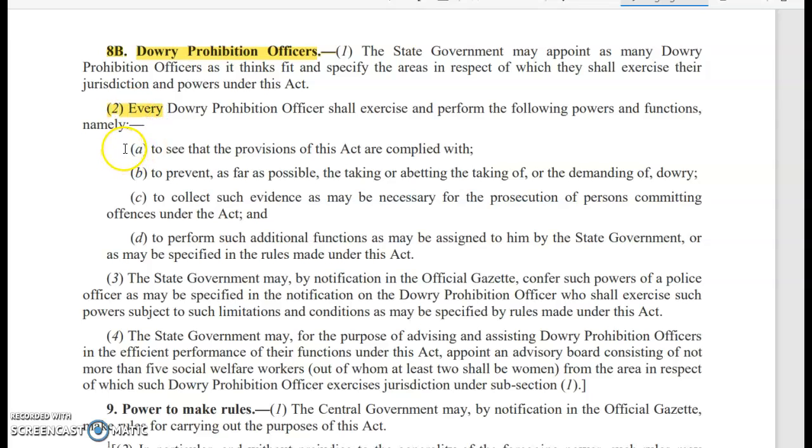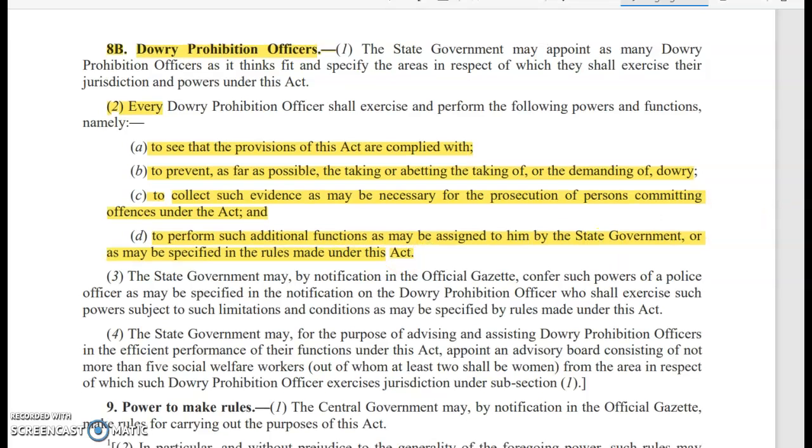Here they mentioned to see that the provisions of this act are complied with, to prevent as far as possible the taking or abetting the taking of or the demanding of dowry, and to collect such evidence as may be necessary for the prosecution of persons committing offences under this act, and to perform such additional functions as may be assigned to him by the state government or may be specified in the rules made under this act.